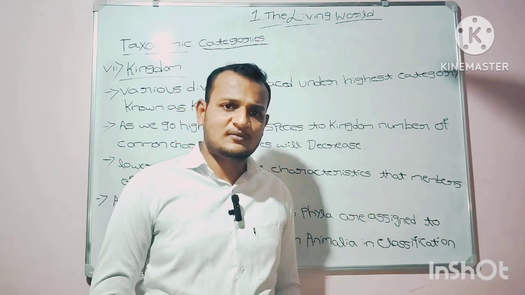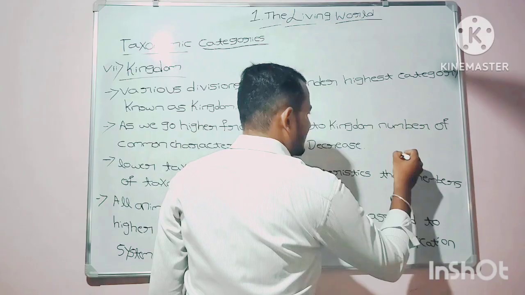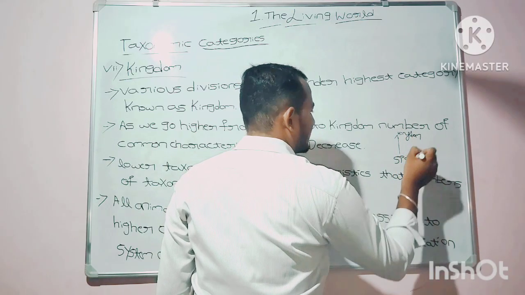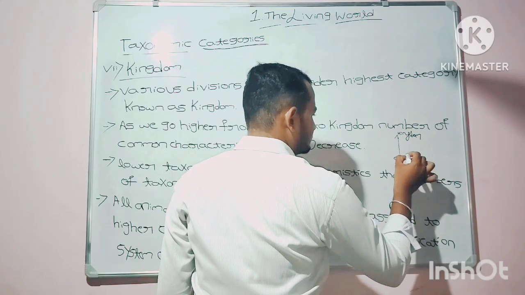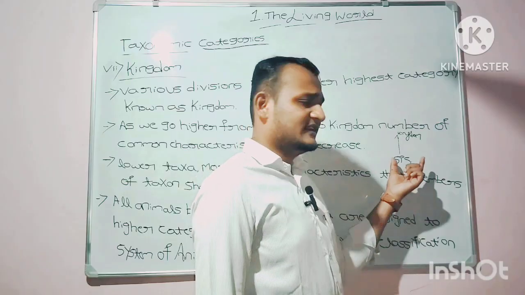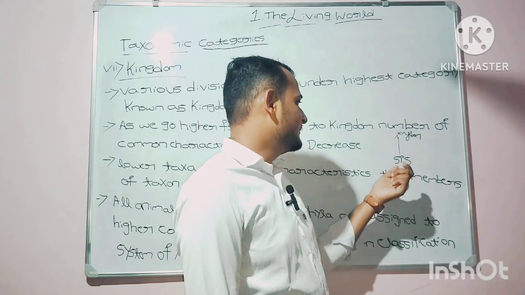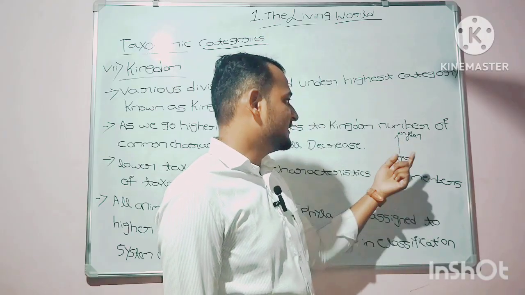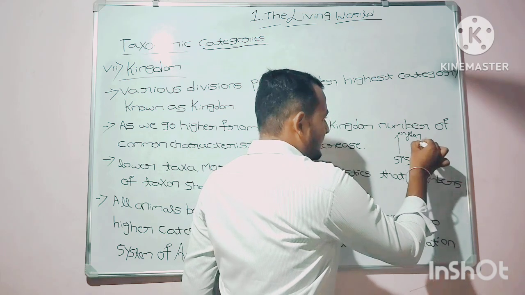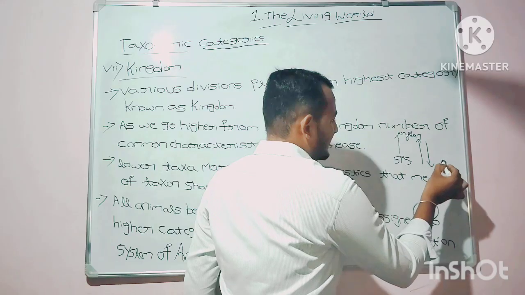As we go higher from species to kingdom, several taxonomic categories will come, like genus, family, class, order, phylum, division. As we go from species to kingdom, the number of common characteristics will decrease.